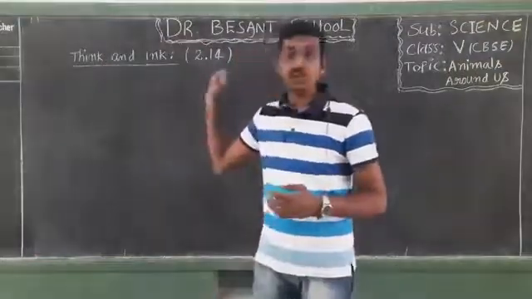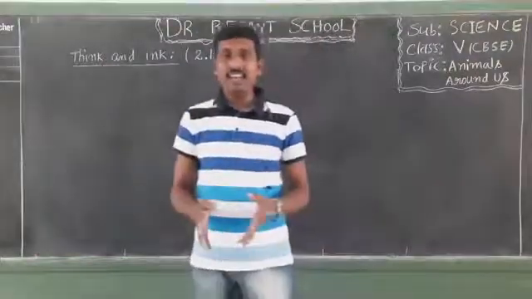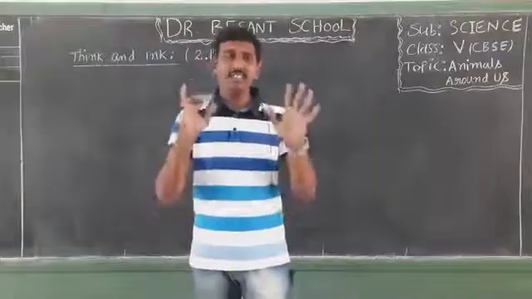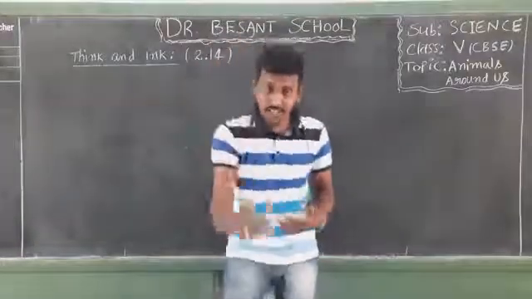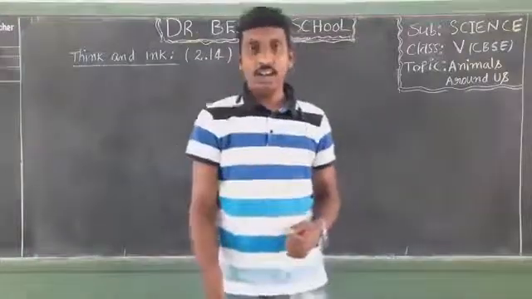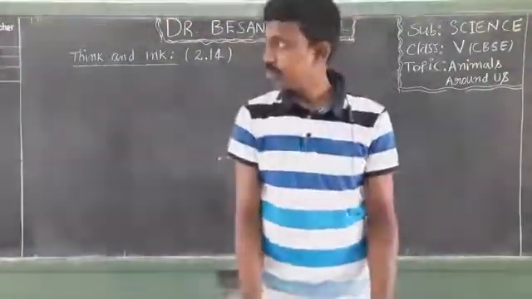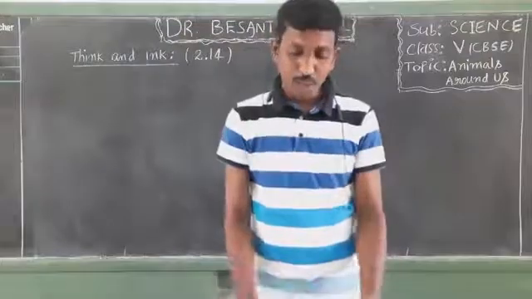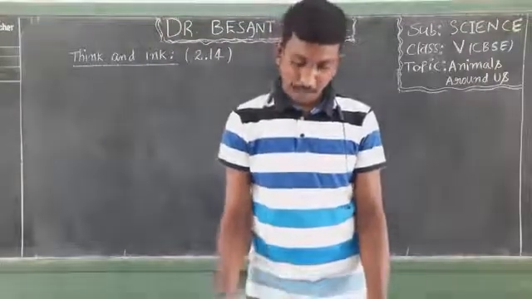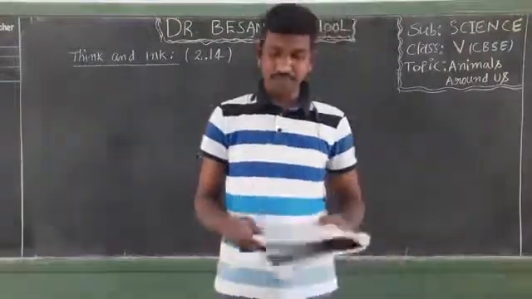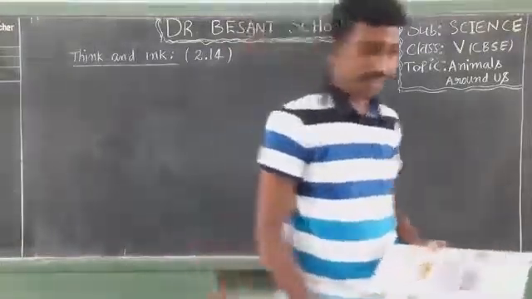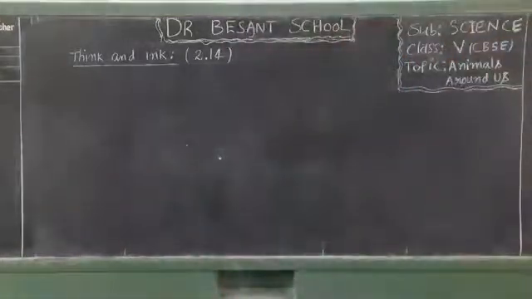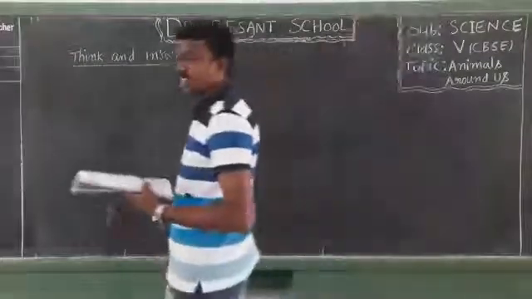Activity, the Think and Ink 2.14. Six different kinds of animals have been given, and we have to write down the specific features of all those animals. Are you ready, my dear students? Yes. Now you can open your studio book, page number 47. Everyone, please open page number 47 of your studio book.